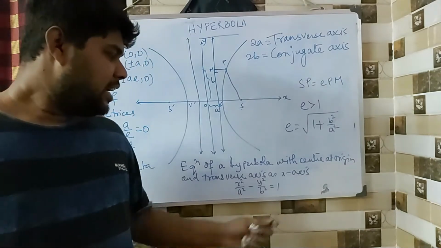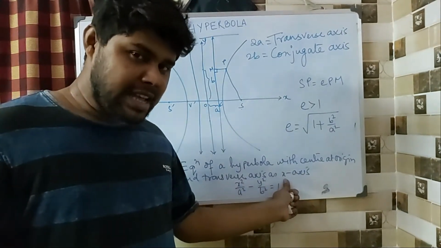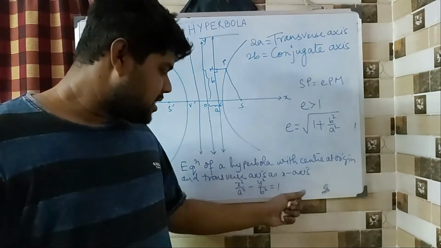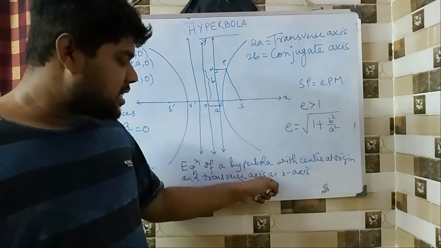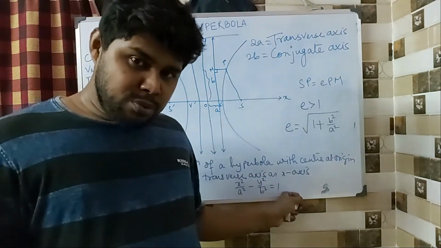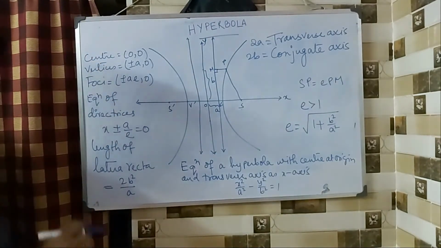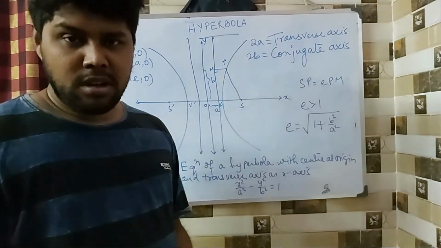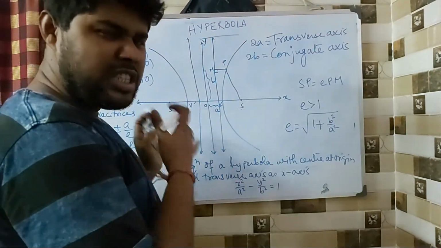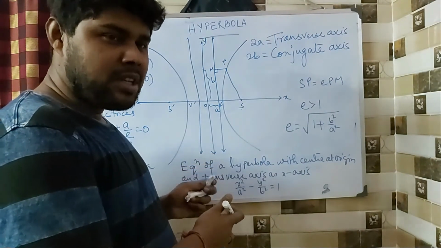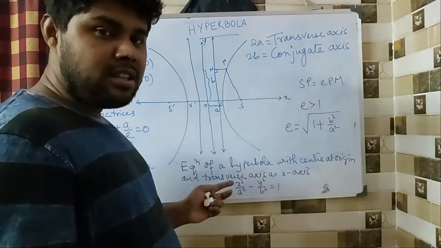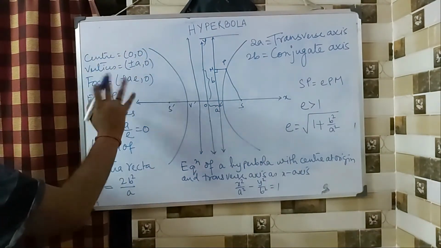Now obviously if the y-axis becomes the transverse axis, then this will become y square by a square minus x square by b square equals 1, and this whole thing will change, which you can tally from the ellipse part. Just see the part where we have done ellipse, from there you can tally it. This part will just go flip side.